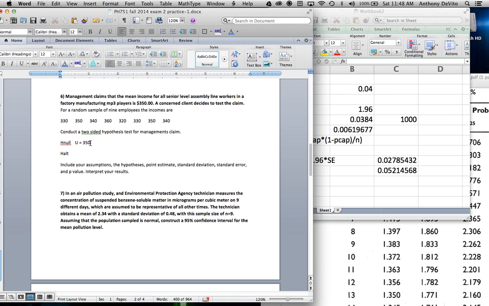Our alternative hypothesis would be that the mean is not equal to 350, because we didn't make any assumption. Now we could have had a one-sided hypothesis where we said, well, we think he's not paying them enough. So we're going to make the assumption that the mean is less than 350, and that the alternative is that the mean is greater than 350. In other words, we'll look at one side of that.